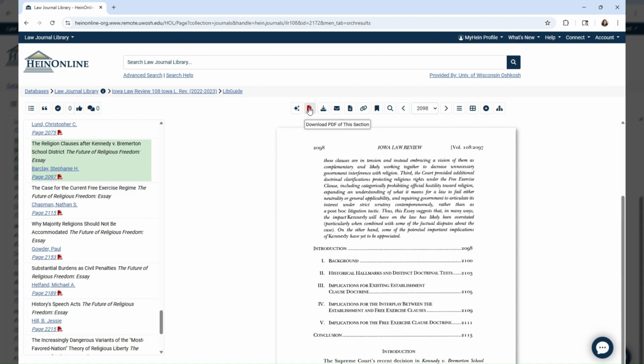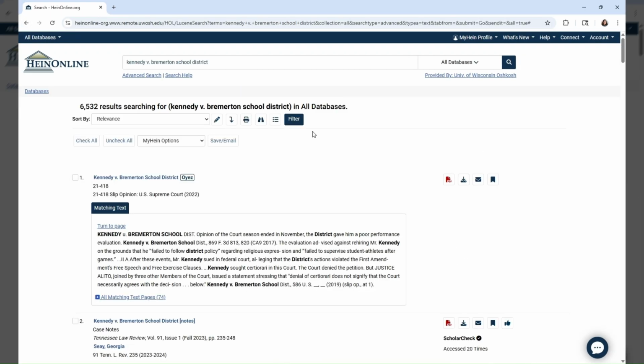You can download them as PDFs, print them, email them to yourself, or create a permanent link to the page if you want to come back to this document later. Unfortunately, there are some documents that we don't subscribe to that you will still see on the result list. You can take these out by using the filters here.